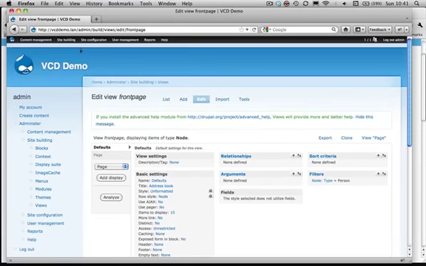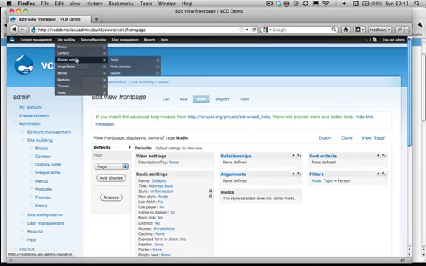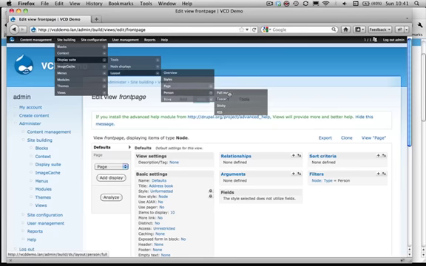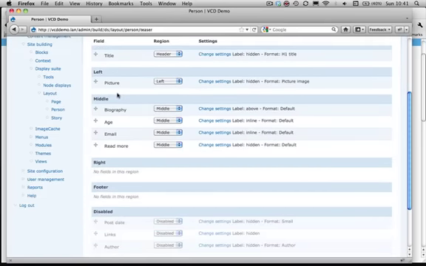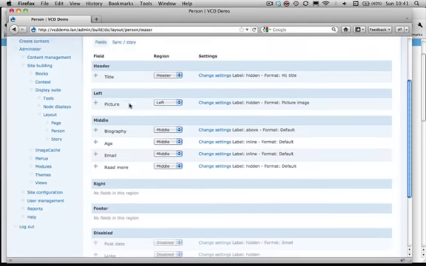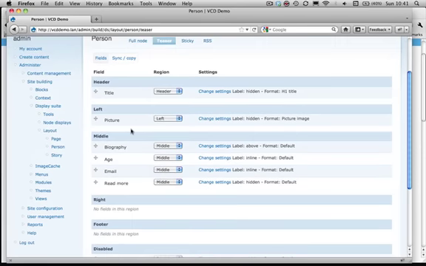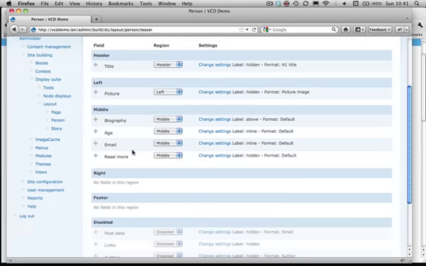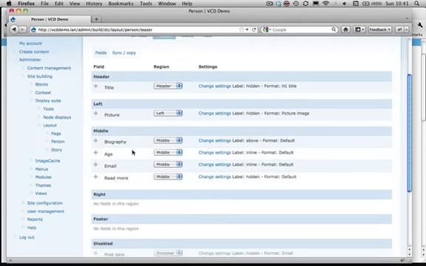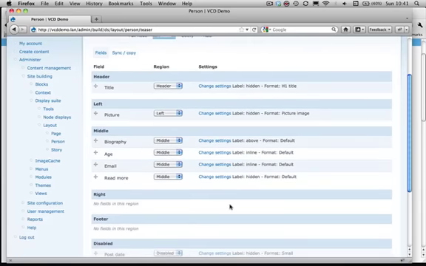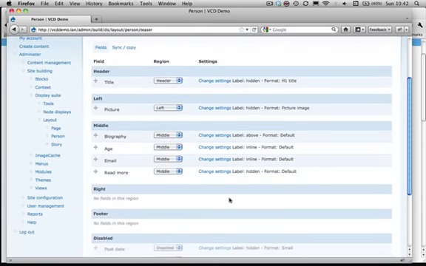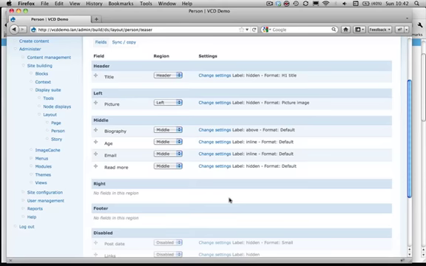So if you go to Site Building, Display Suite, Layout, Person, Teaser, this is the place where you can position and enable fields to be displayed within the row of your view, or for that matter on any other place that might use Display Suite to display nodes on your page, in a blog or somewhere else.